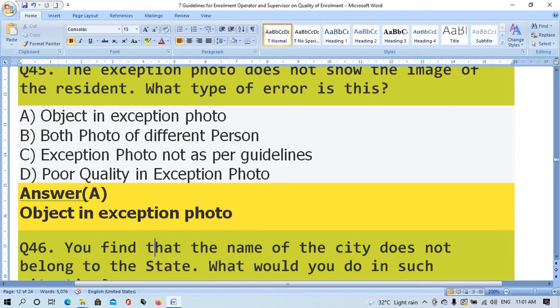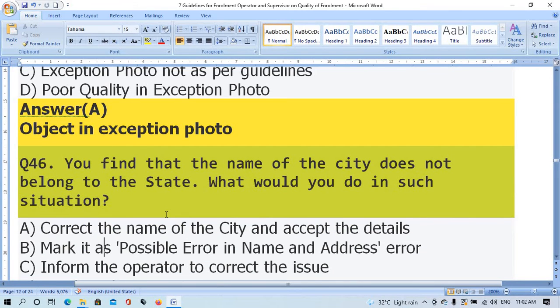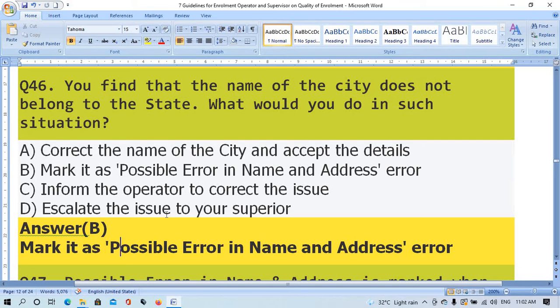Question number 46. If you find that the name of the city does not belong to the state, what would you do in such situation? Option A correct the name of the city and accept the details. Option B mark as a possible error in name and address error. Option C inform the operator to correct the issue. Option D escalate the issue to your superior. The right answer is option B mark it as possible error in name and address error.